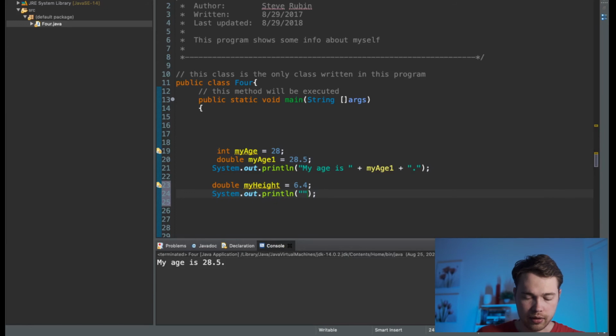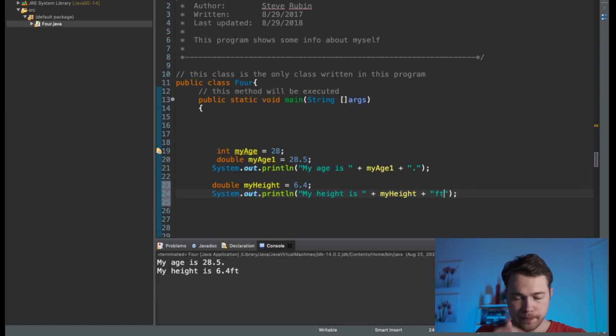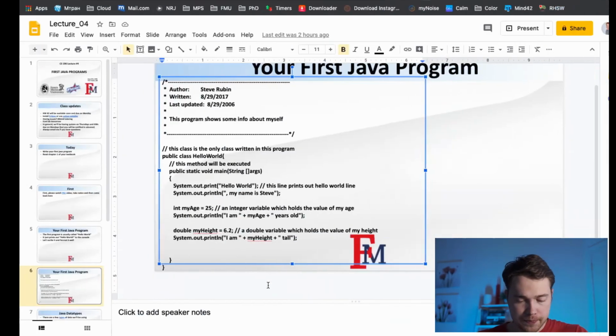Then I'm going to type my height is, plus my height, plus ft, something like this. And then I'm going to click run. Yeah, so my height is 6.4 feet. Okay, and then probably also add a dot there. Okay, yeah, hope it makes sense.